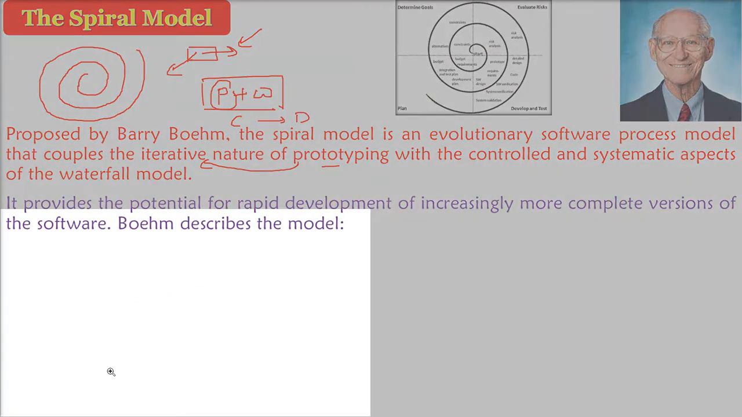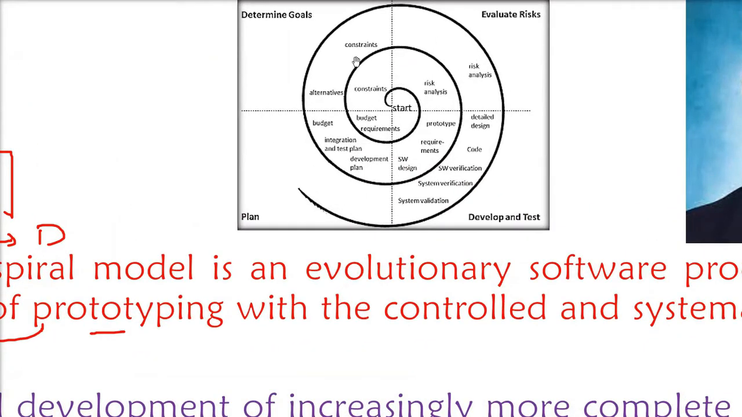So let me tell you, you will hear that these are the 4 quadrants you will see in a spiral model. First, you have to plan. Now you have a budget. You have to plan according to the budget. You have to plan what will be the development. You have to plan the project. You have to plan the time, cost, schedule, everything, and the test planning.